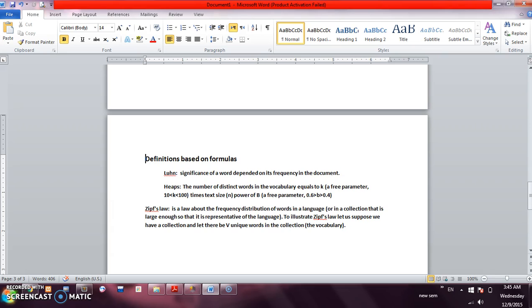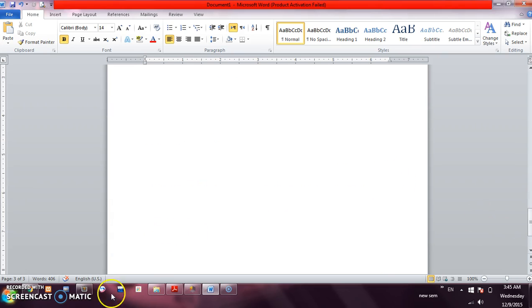This law is a law about the frequency distribution of words in a collection that is large enough so that it is representative of the language. To illustrate this law, let us suppose we have a collection and let there be 3 unique words in the collection, the library. And this is the end.